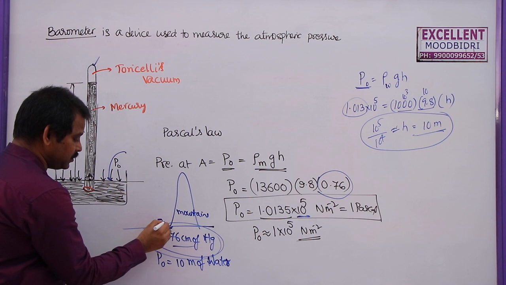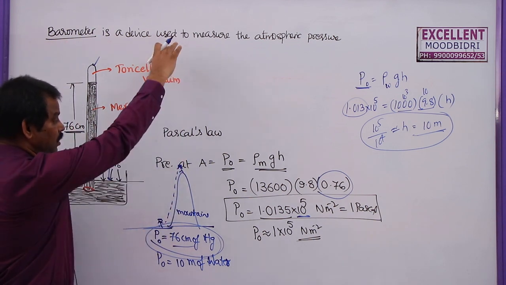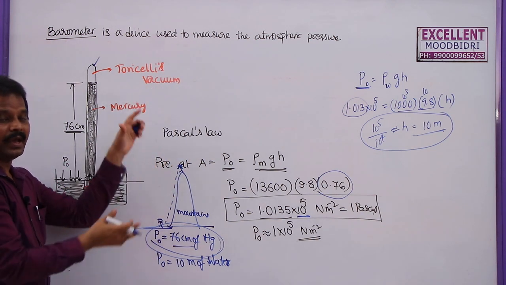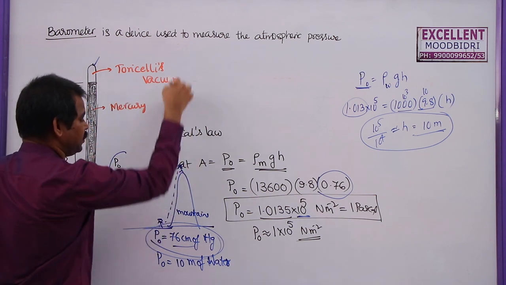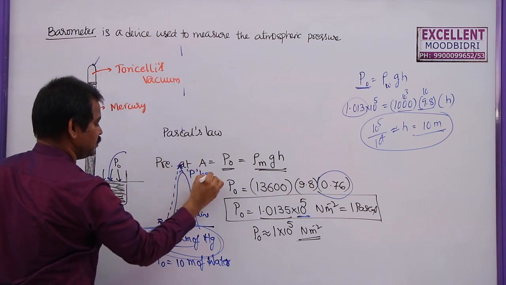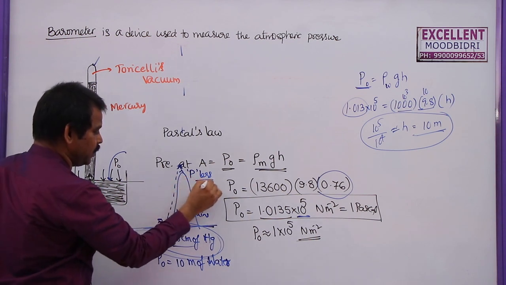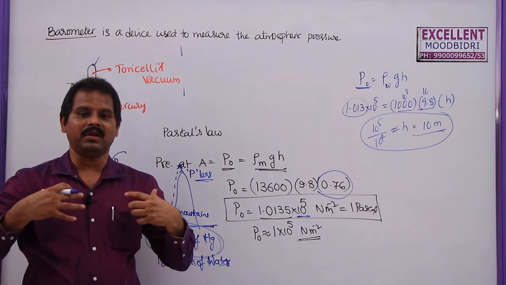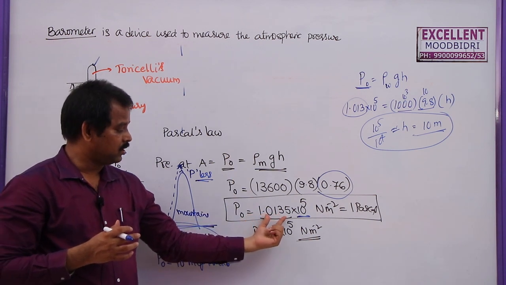Now, what happens if the person climbs the mountain here? When he reaches this mountain, the weight of the air acting on the person will decrease. As we go up, the height of the atmosphere above our body decreases. That's why, as the height of the air column decreases, the pressure here is always less than the pressure at the foot of the mountain. Whenever pressure decreases, generally our body will maintain some pressure, and the atmospheric pressure is also maintained constantly around this value.